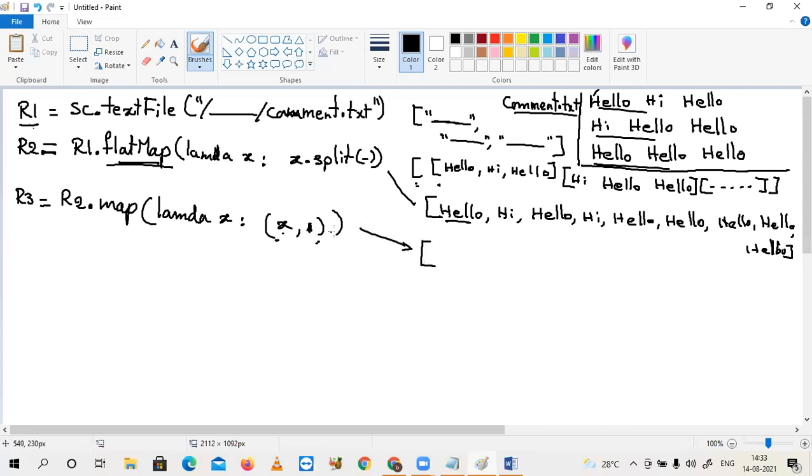The expected result from this third step is hello 1 as a tuple. Again hi 1. In this way, I will get one for each word. After that, I am going to apply grouping aggregation. R4 is equal to R3.reduceByKey.